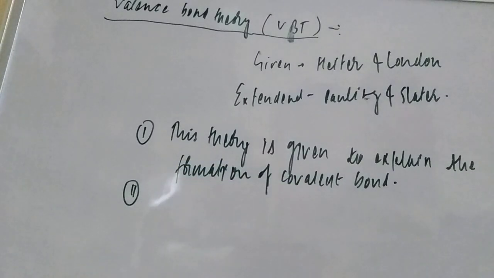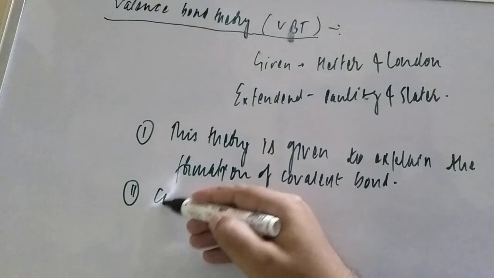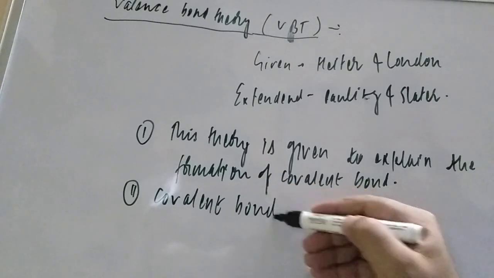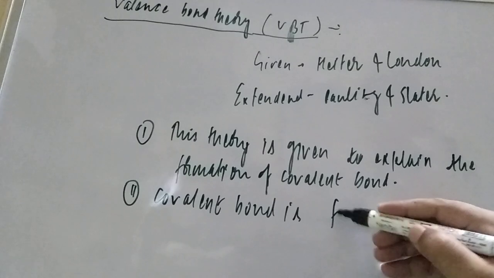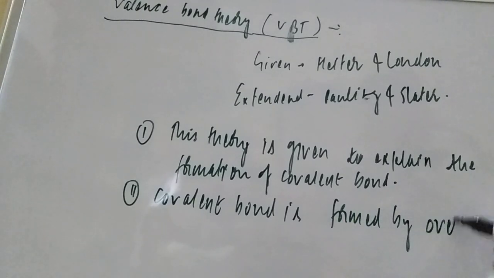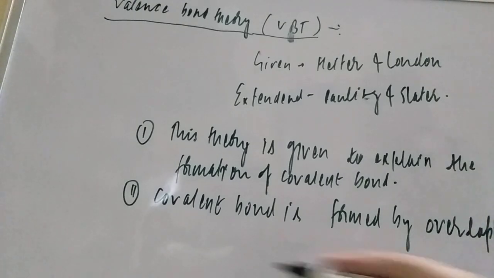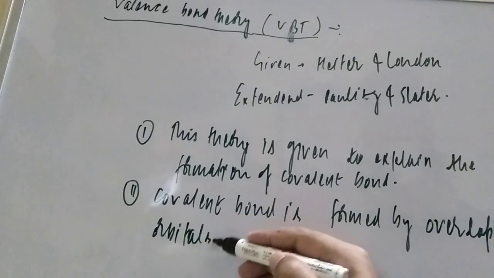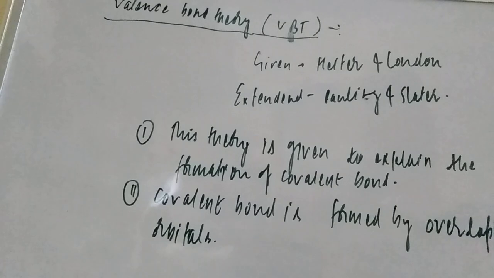But here, read out point number 2: covalent bond is formed by overlapping of orbitals. Earlier we studied that a covalent bond is formed by sharing of electrons. Now we are studying that a covalent bond is formed by the overlapping of orbitals.